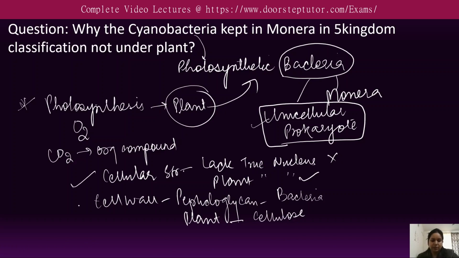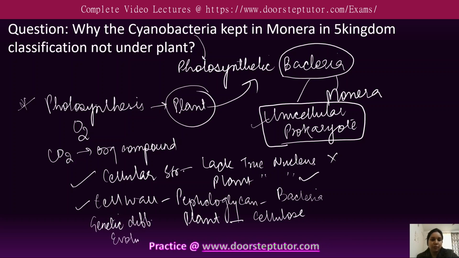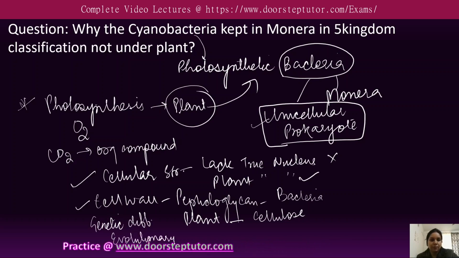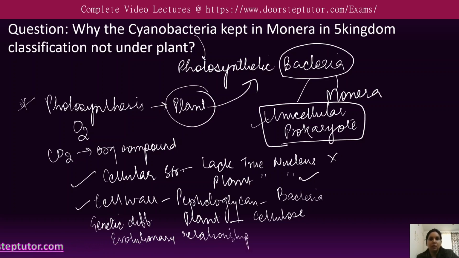And besides the cellular structure and the cell wall, some other differences are there in the genetic composition and the evolutionary relationship. So these all are differences found in the cyanobacteria, and that is why it is kept in the Monera kingdom. It is not kept under the plant.